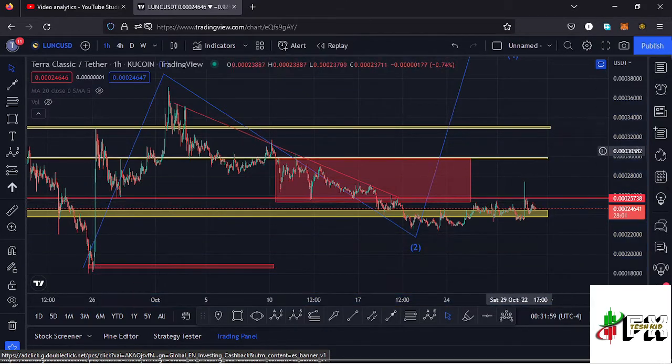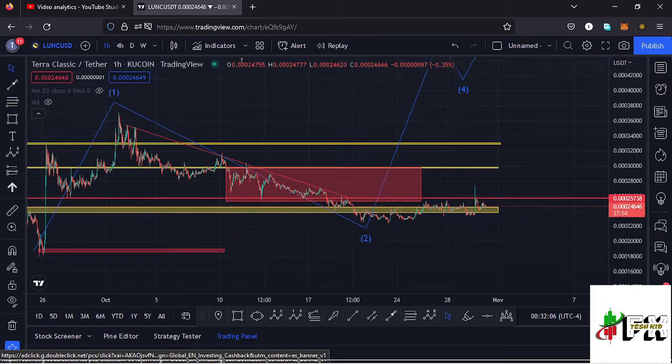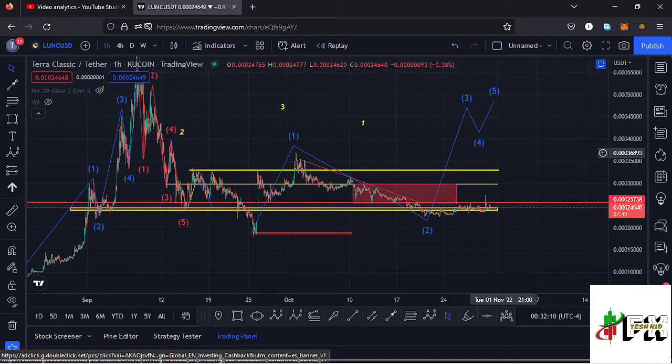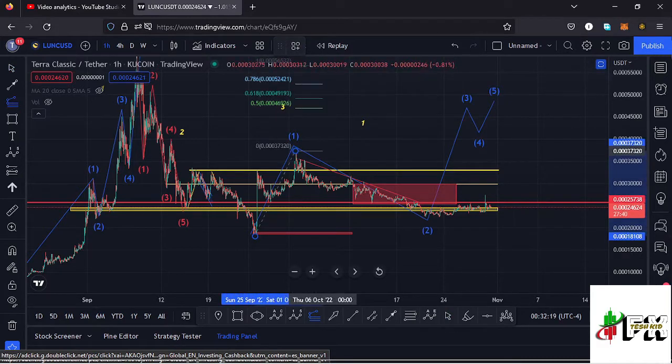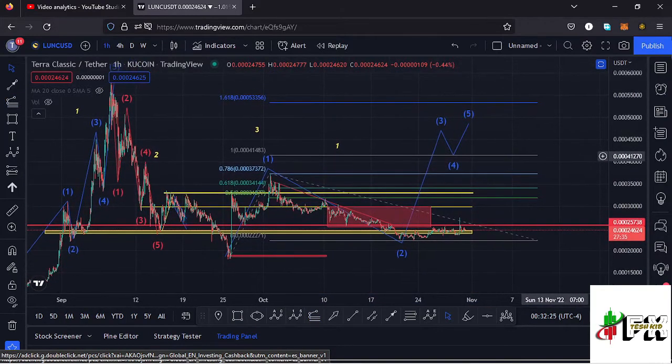And before that plays out, I believe we have seen the low of this second wave, and I'm expecting a very nice bounce to the upper side in the formation of a third wave to the upper side. And using the trend based Fibonacci, we can sketch out a target area to the upper side in the formation of that third wave to the upper side, connecting the trend based Fibonacci from the low of that wave 1 to the high of that wave 1, then dragging the fibs to the low of the second wave, and that gives me a minimum target area to the upper side at the fib level 1.618, and that is at around the $0.000053 mark.